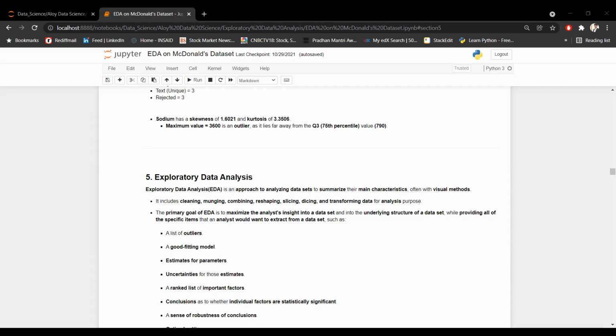The second aspect is that you do analysis based on univariate, bivariate, and multivariate.